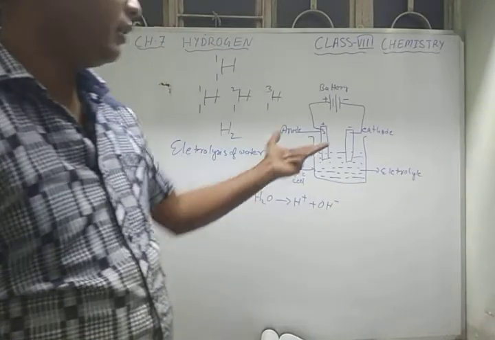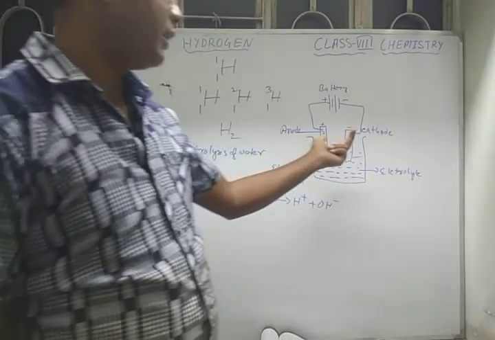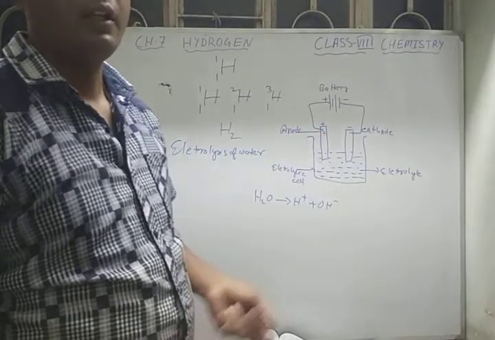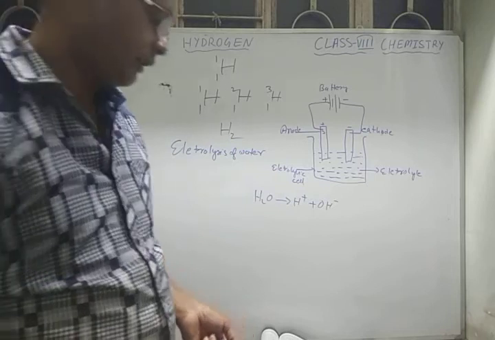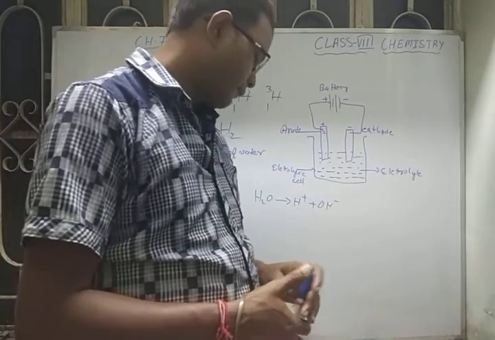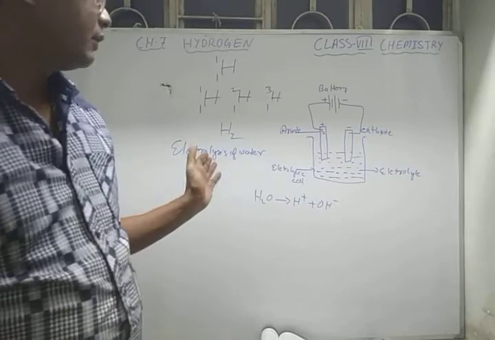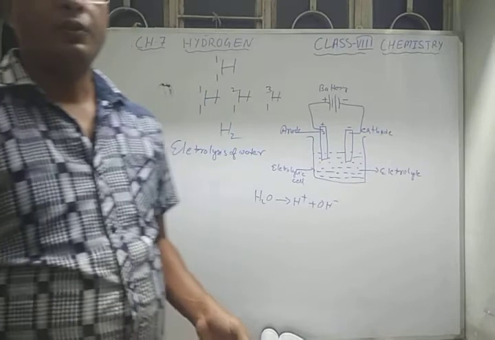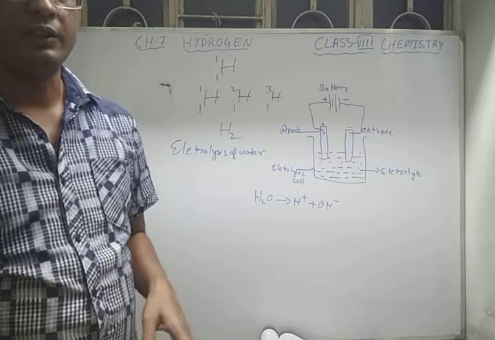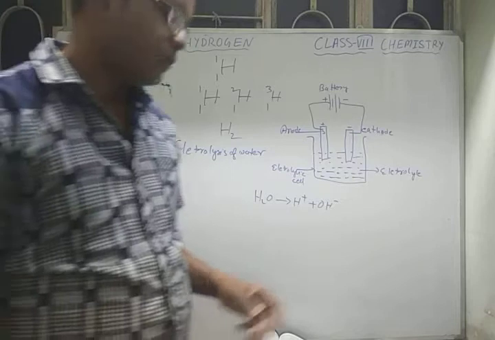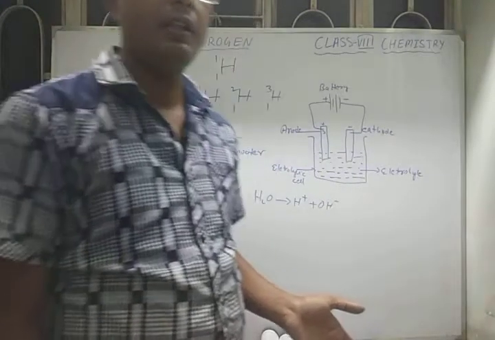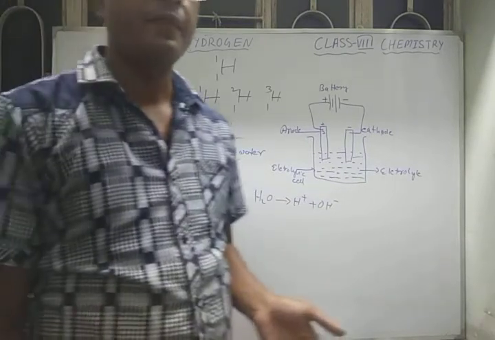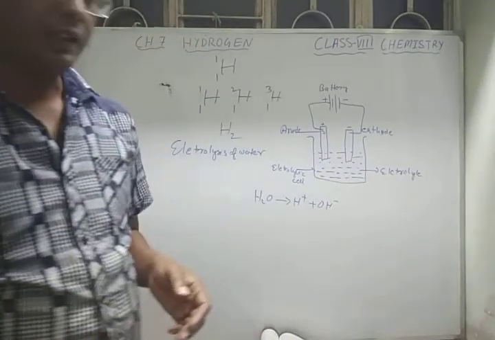Mainly, hydrogen will be collected at the cathode, and hydroxide ions are collected at the anode because they are negative ions. So in this way we can do a simple experiment of electrolysis of water to get hydrogen and oxygen in a laboratory. There are many other processes by which we can make hydrogen gas in the laboratory.